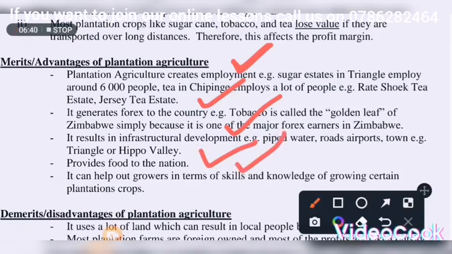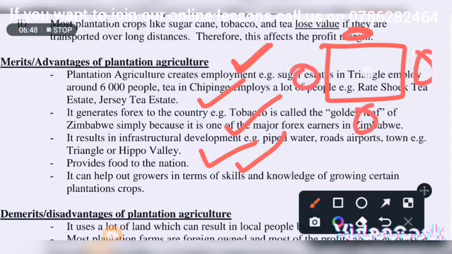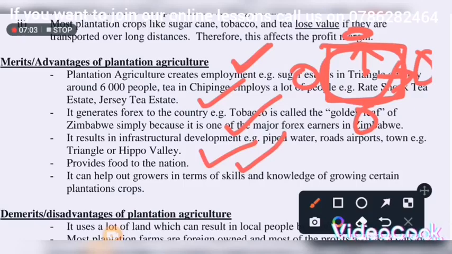Outgrowers are people who say we have our own plantation like this one, and these others are there also growing sugarcane on their own. So this plantation as a result will help this one with skills, and will help also this one with what? Skills and also knowledge about how to grow the type of crop that is being grown in this plantation. I think you are assisted.